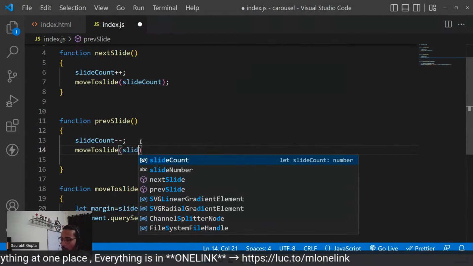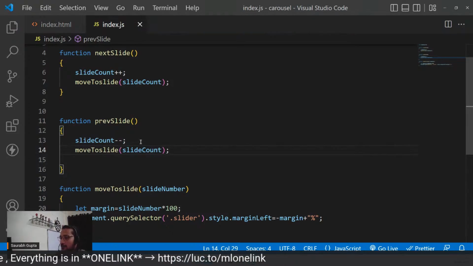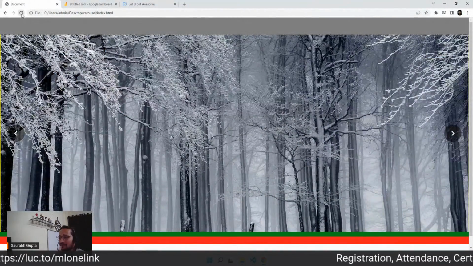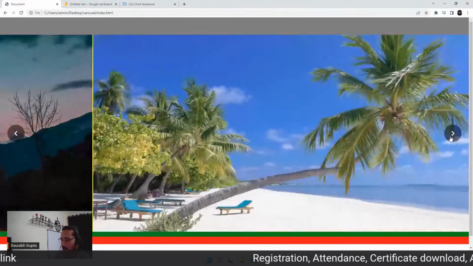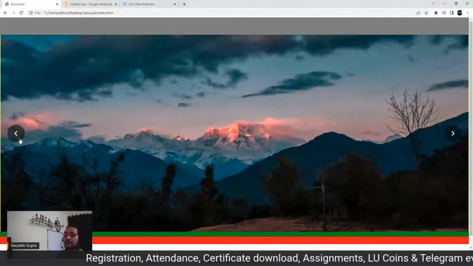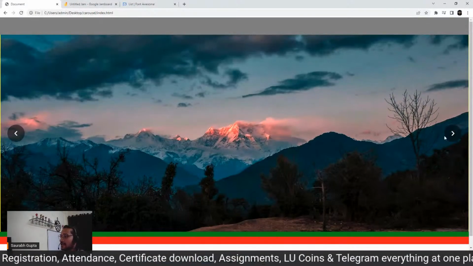I'll pass the slide count, whatever it is. Okay, now I think it should be working. Just considering is 0 because I was so forcibly on 1. So that was wrong actually. So perfect. Done. The first logic is done, guys.